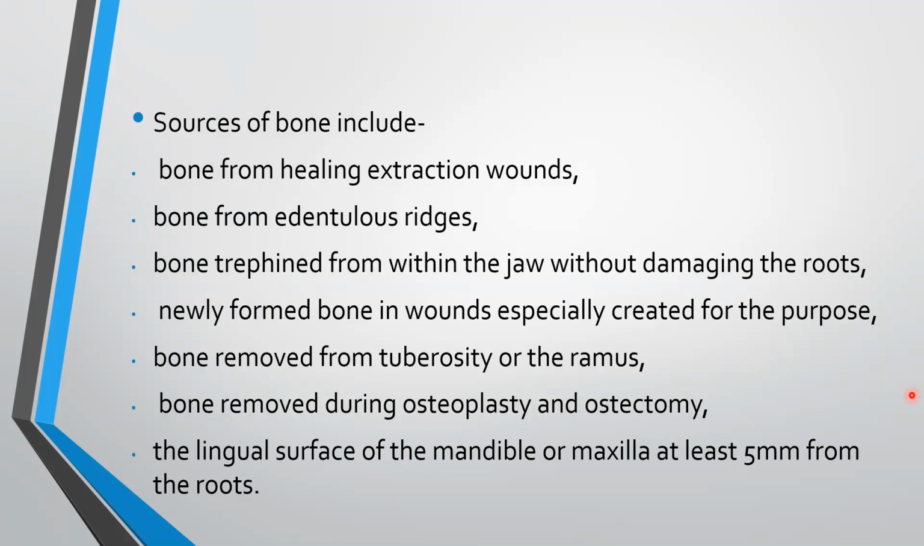Sources of bone include bone from healing extraction wounds, bone from edentulous ridges, bone retrieved from within the jaw without damaging the roots, newly formed bone in wounds especially created for the purpose, bone removed from tuberosity or ramus, bone removed during osteoplasty and osteotomy, and the lingual surface of the mandible or maxilla at least 5 mm away from the roots.